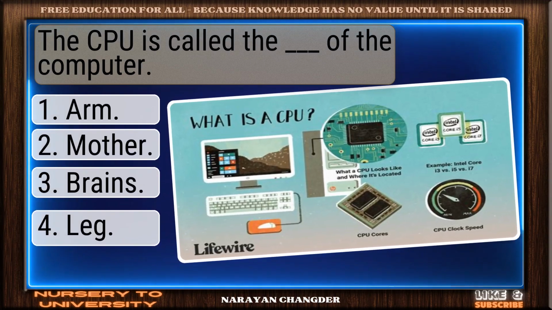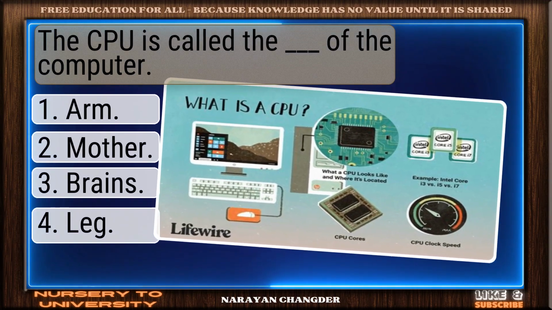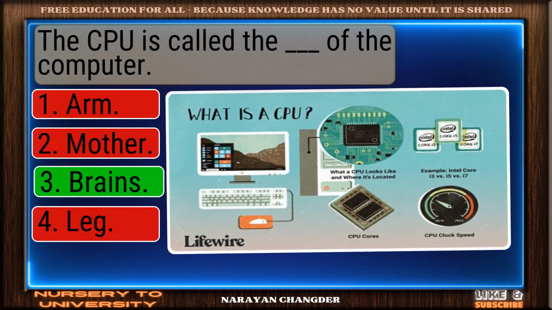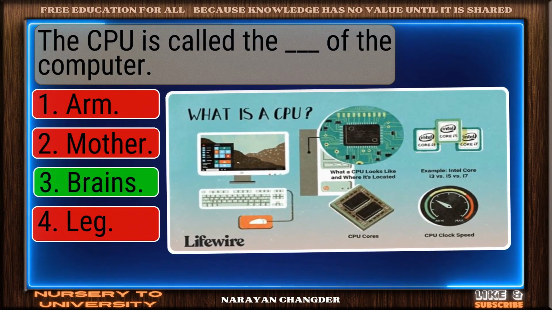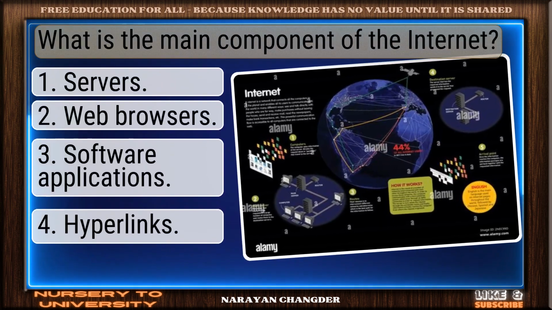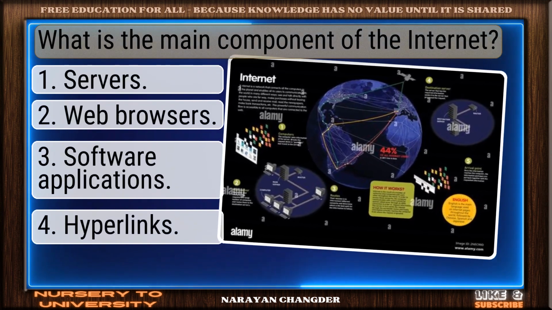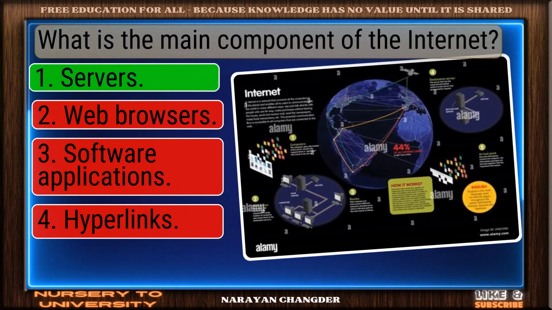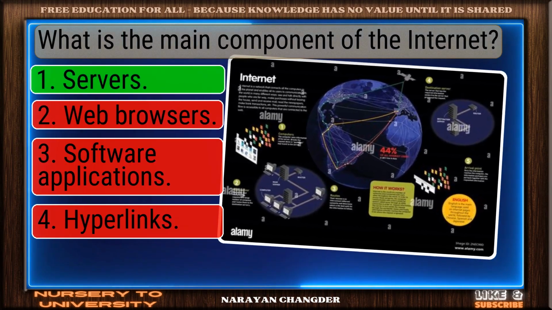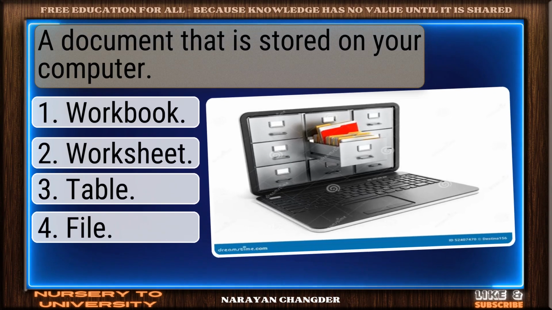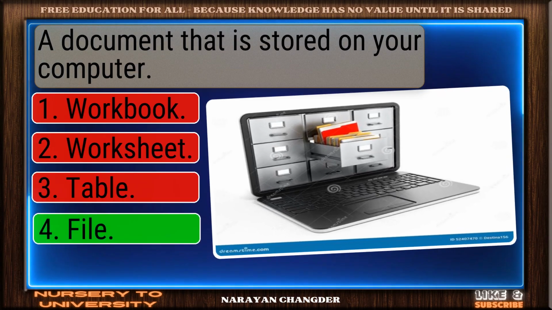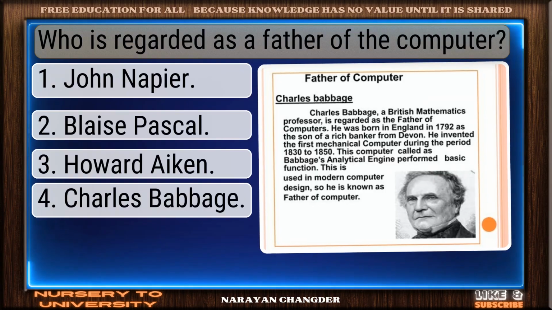The CPU is called the dash of the computer. Great job. Brains is accurate. What is the main component of the internet? Clear logic. Servers is sound. A document that is stored on your computer. Good thinking. File is right.